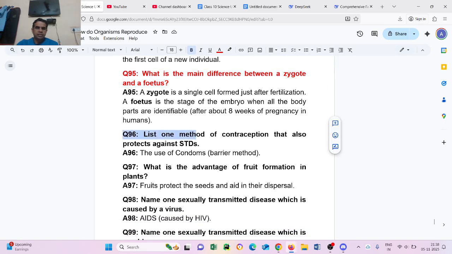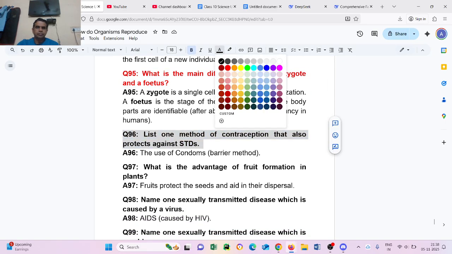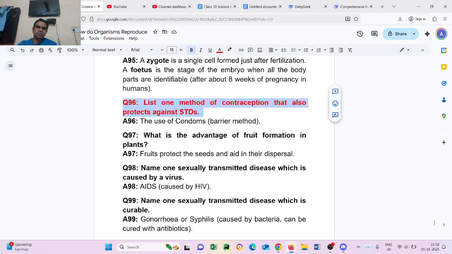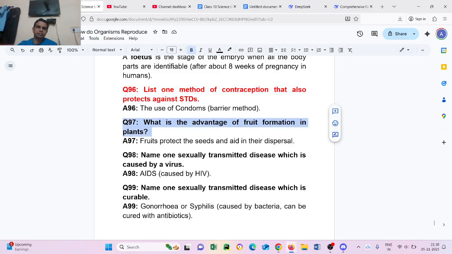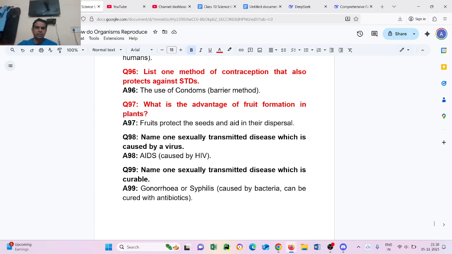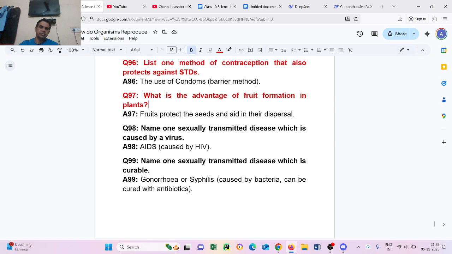Question number 96. List one method of contraception that also protects against STD. The use of a condom, a barrier method. Question number 97. What is the advantage of fruit formation in plants? Fruit protects the seeds and aids in their dispersal. Question number 98. Name one sexually transmitted disease which is caused by a virus. AIDS, caused by HIV.